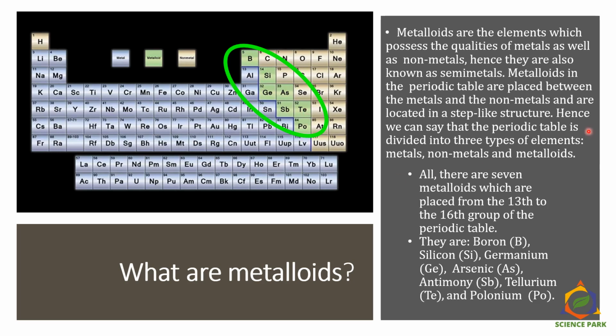Hence we can say that the periodic table is divided into three types of elements: metals, non-metals and metalloids. There are 7 metalloids which are placed from the 13th to 16th group of the periodic table. They are boron, silicon, germanium, arsenic, antimony, tellurium and polonium.